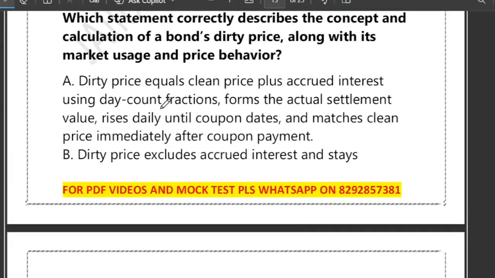Now friends, let's see the next question. Which statement correctly describes the concept and calculation of the bond dirty price along with its market uses and price behavior? Right, very good question. It is about the dirty price of the bond.